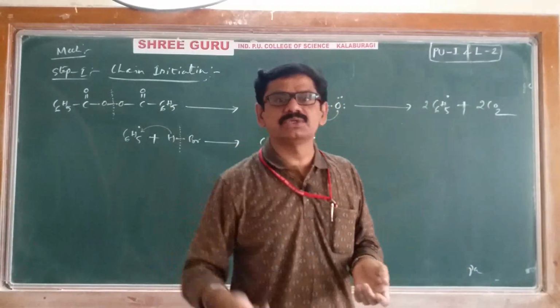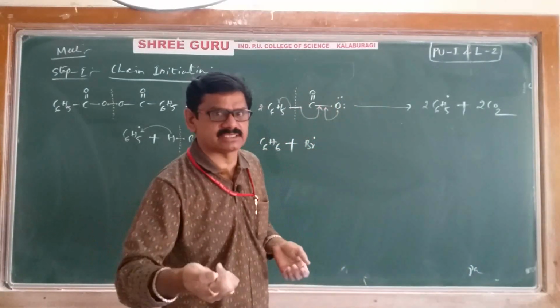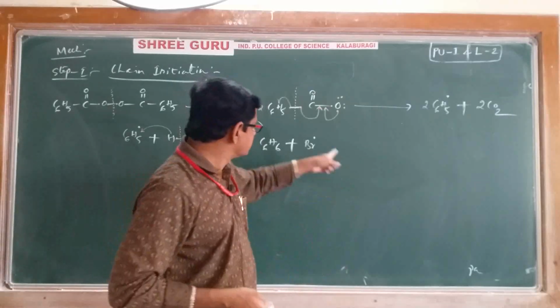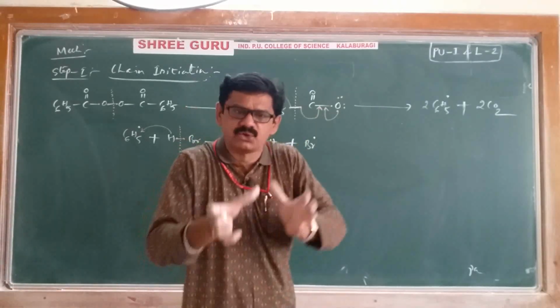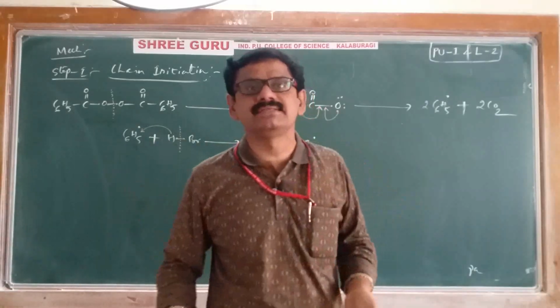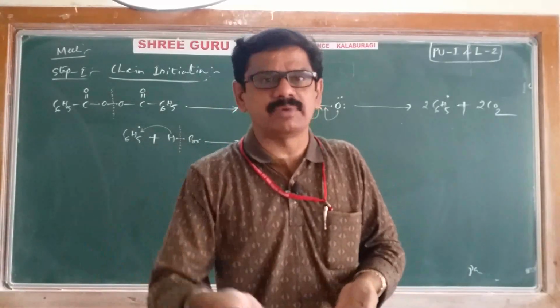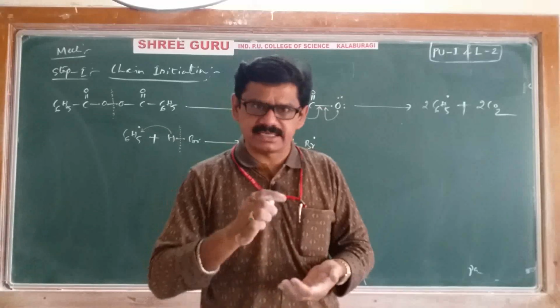Right. Then we will go to step 2. That is chain propagation. In the chain propagation, this bromine free radical will go and it will propagate the reaction. How the propagation will take place, that also we will discuss.